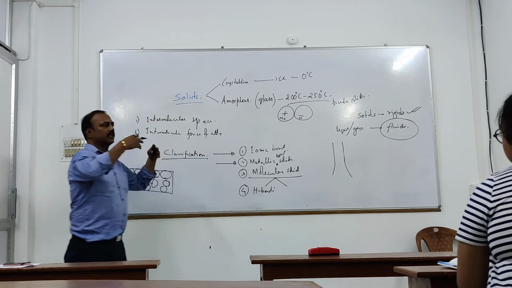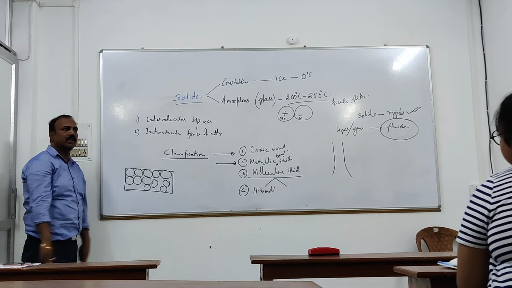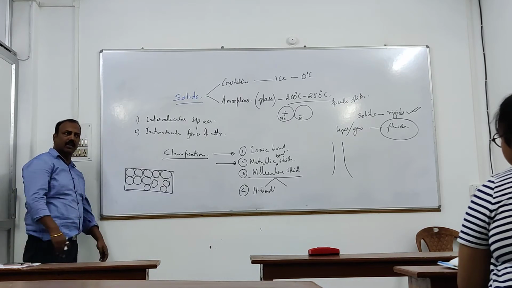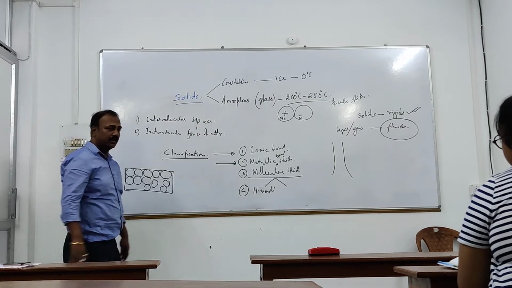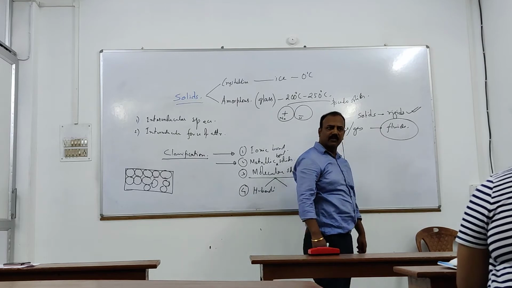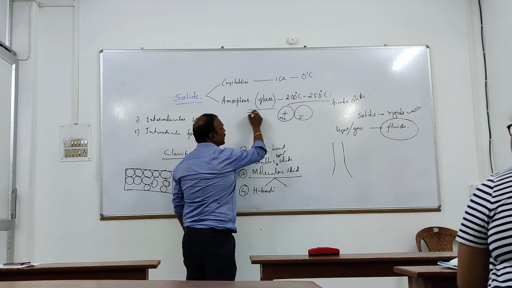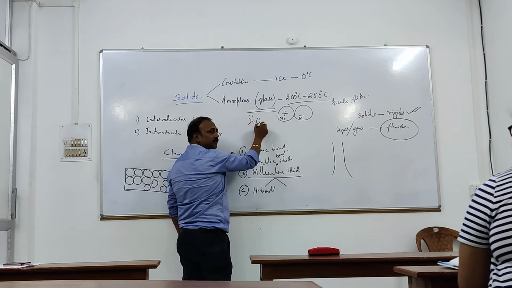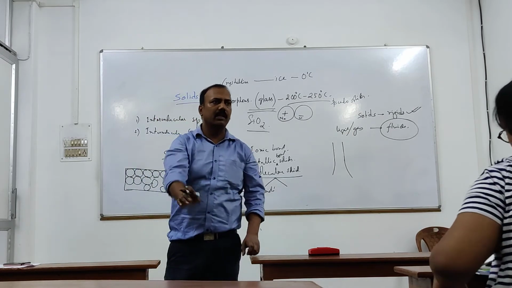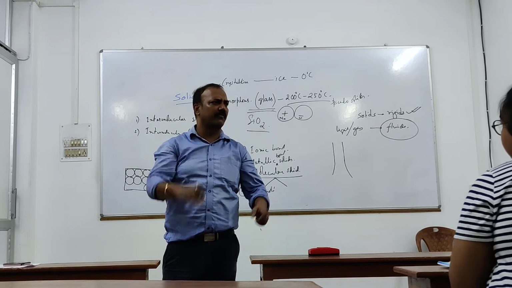Now, how can we convert? Can we convert the crystalline solid into amorphous solid? Yes, amorphous solids are formed from crystalline solids. Just I am taking an example. All of you have heard about glass. I had already told that it is an amorphous solid. And glass, chemically, is nothing but silicon dioxide. The sand that we have, that is also silicon dioxide. This is also silicon dioxide, just in different forms.